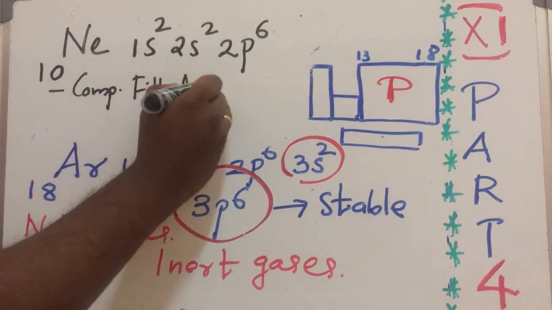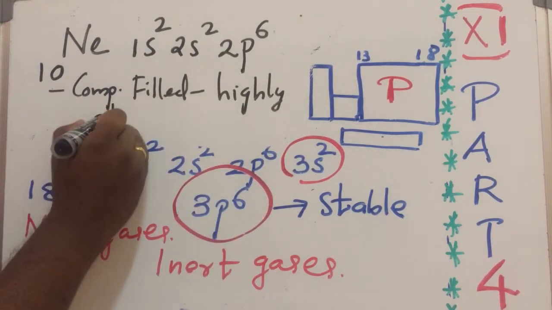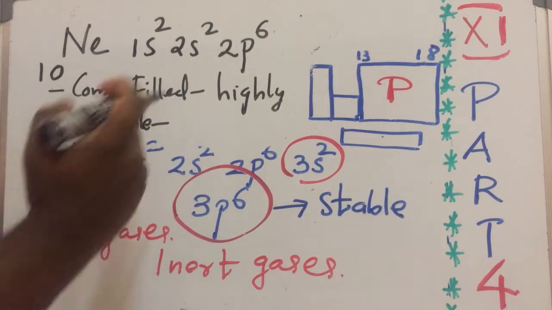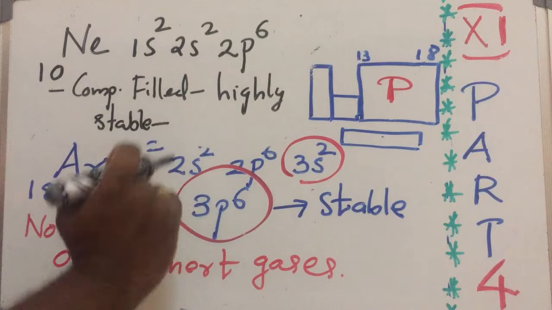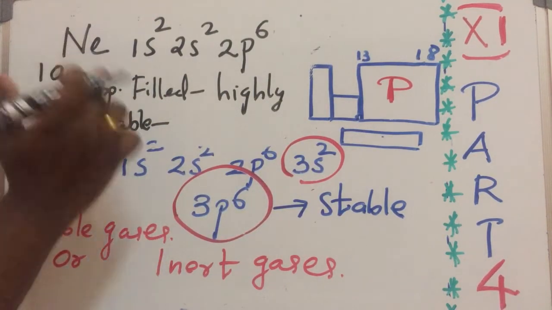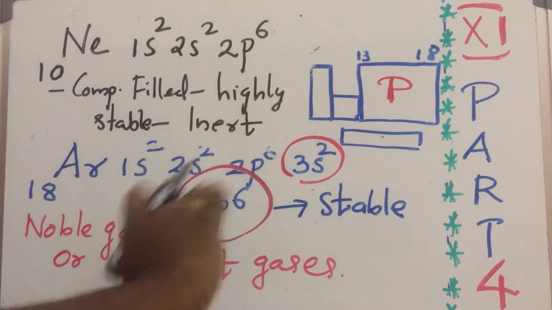So what about stability? Highly stable. The element is highly stable, so it will not react with any other element. It will not form compounds. So what we can say? Neon is inert. Inert means not reacting.